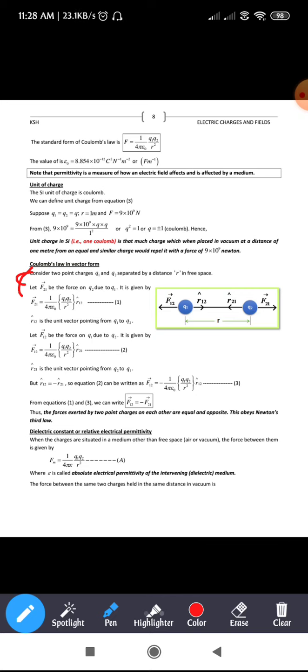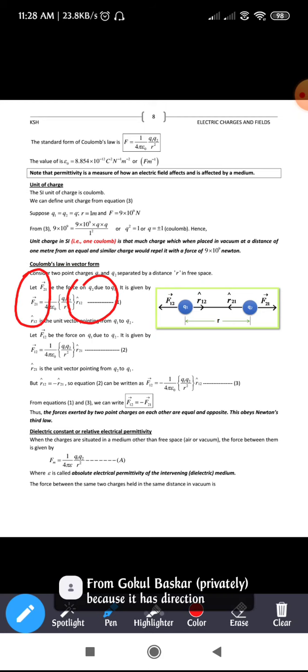So why have we taken r12 cap there? We have expressed the force vector F21 and written the unit vector r12 cap. Why have we not written the unit vector r21 cap there? Please go through this and you can see the difference here.